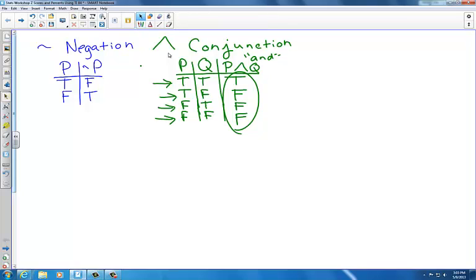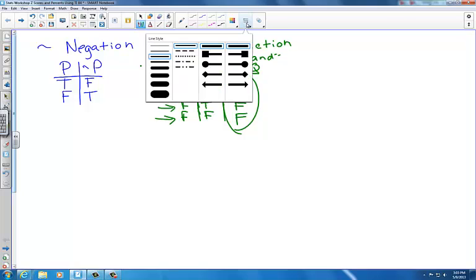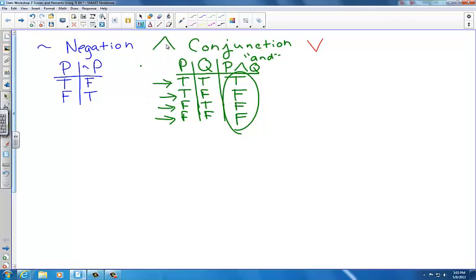The next operator I'll show you is called a disjunction. A disjunction is sometimes called an or statement. So this is a disjunction. And you can see it looks like an arrow pointing down. Or statement. In logic, the disjunction of 2 propositions, P and Q, is true in all cases except for the case when both P and Q are false. And I can use the following truth table to define that statement.